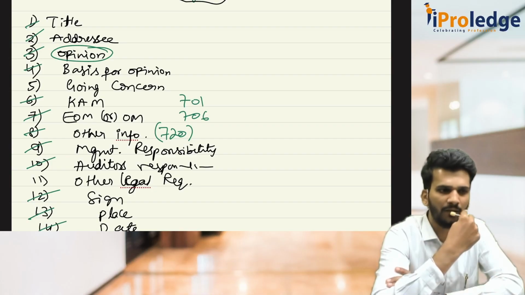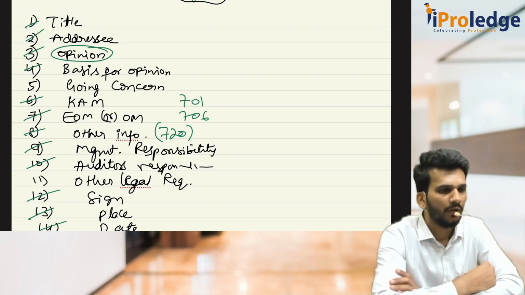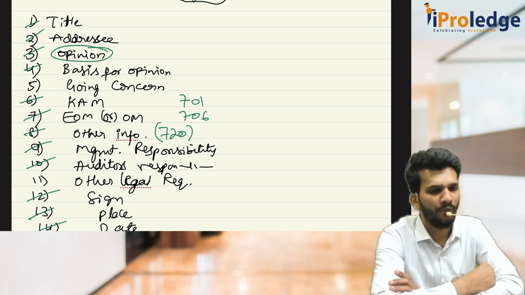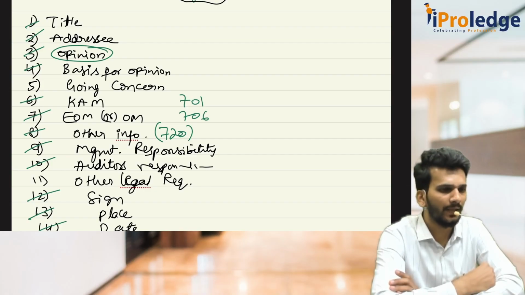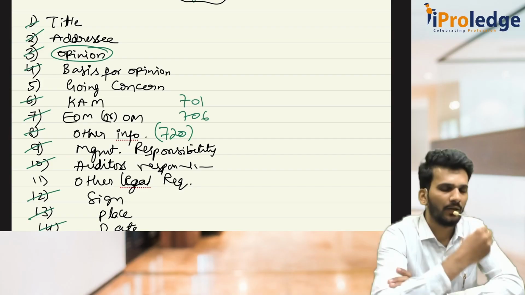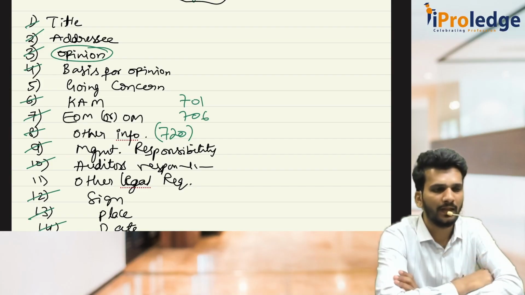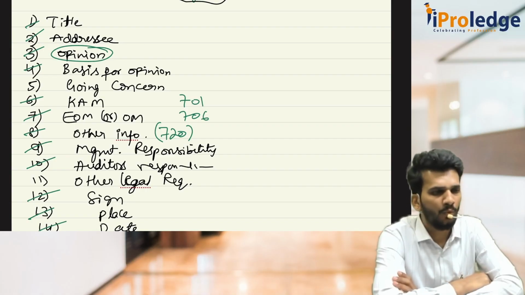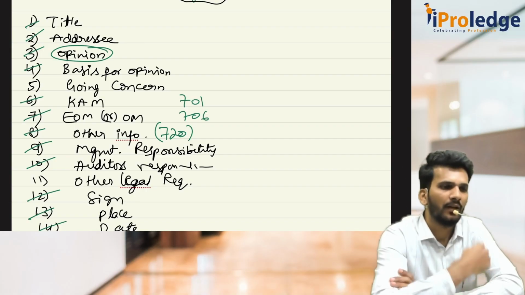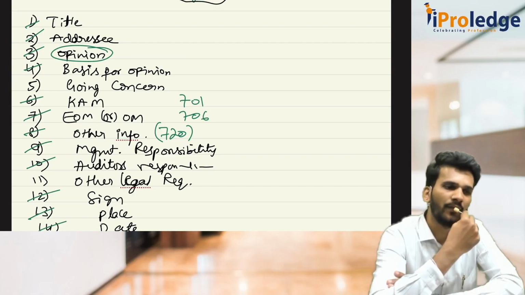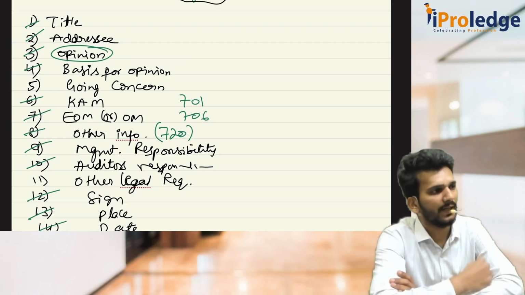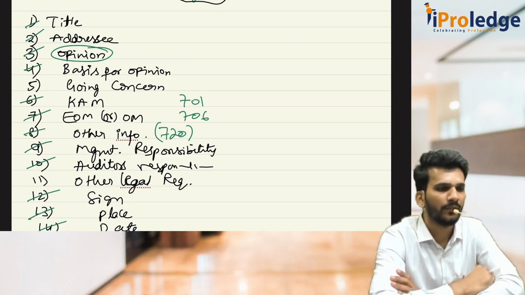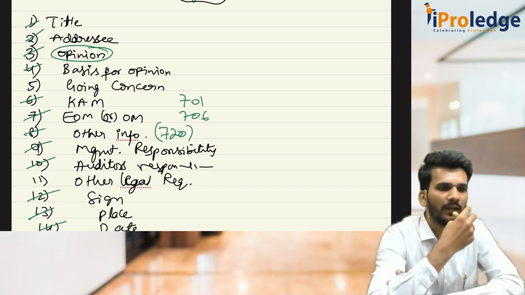Sir, then what is the emphasis of matter paragraph? Emphasis of matter paragraph is also from the audit. While collecting audit evidence, he felt those items are important for the understanding of the financial statements from the user's angle, not from his angle. Sir, I did not get the difference.